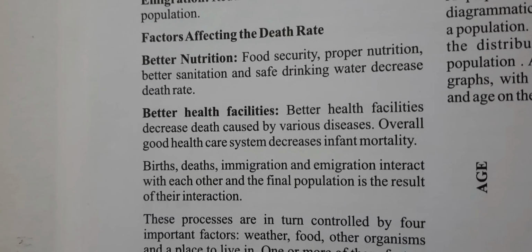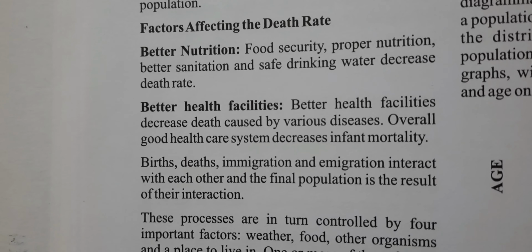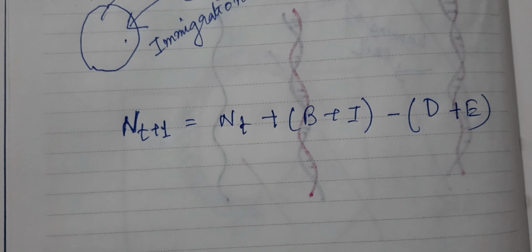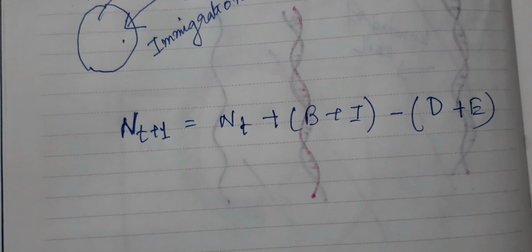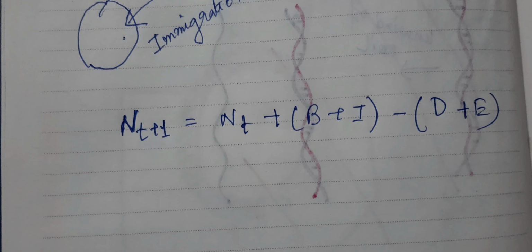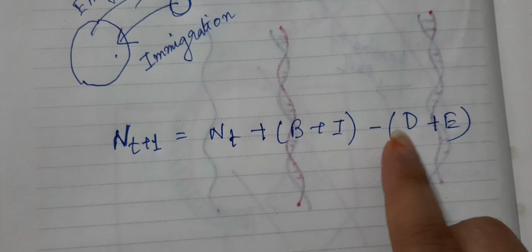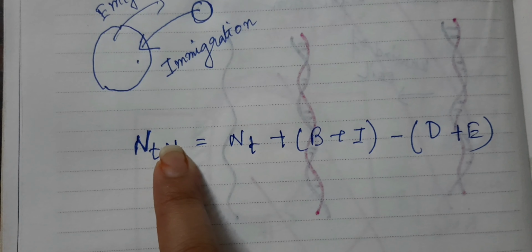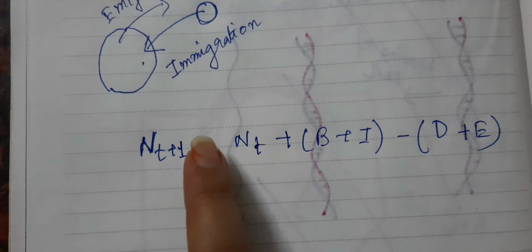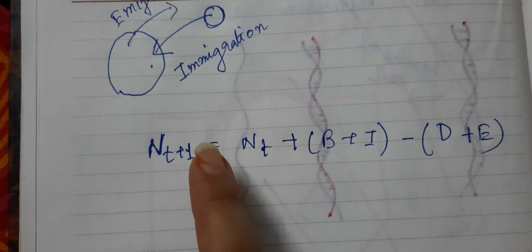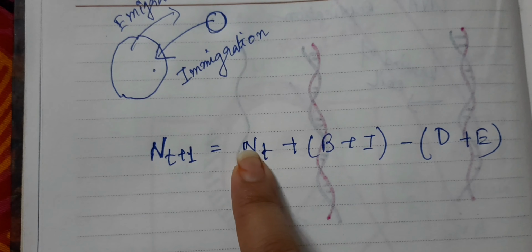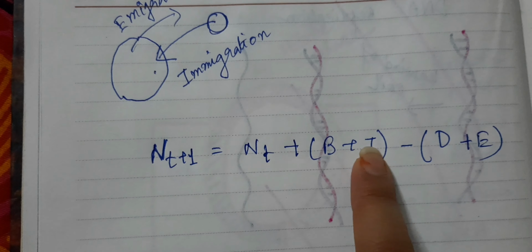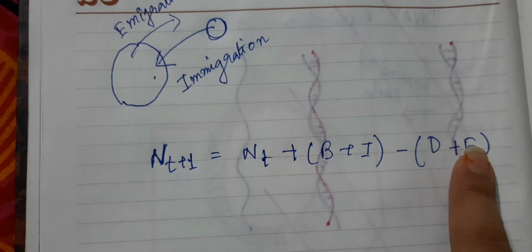So birth, death, immigration and emigration interact with each other, and the final population is a result of their interaction. So what is the relationship between these? Nt+1 = Nt + B + I - D + E. N means the number of individuals in a population; Nt+1 is the final population at time t plus 1, which is equal to Nt, the number of individuals at time t, plus B, the birth rate, plus I, immigration, minus D, the death rate, plus E, emigration.